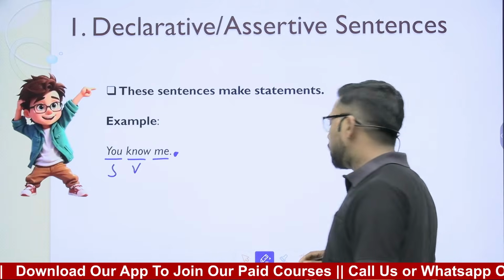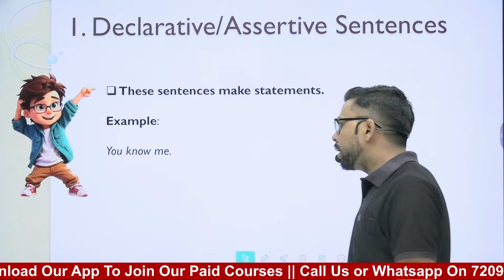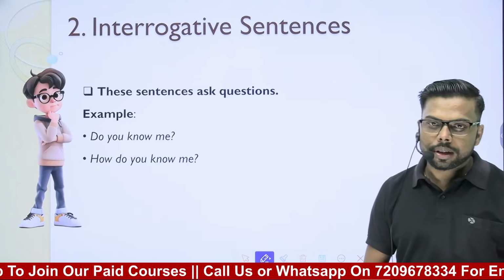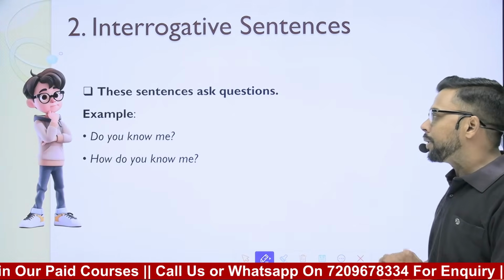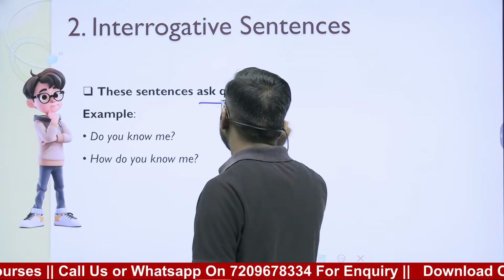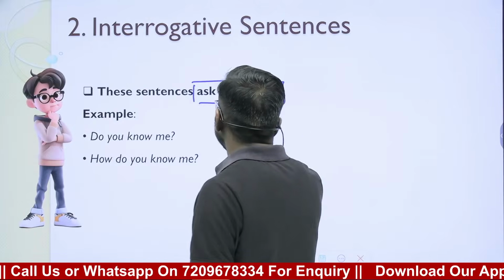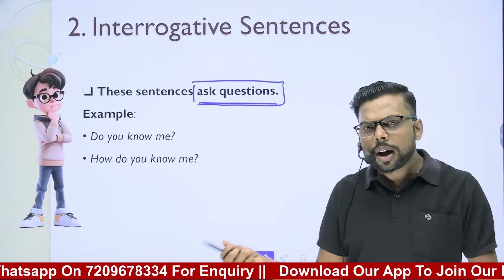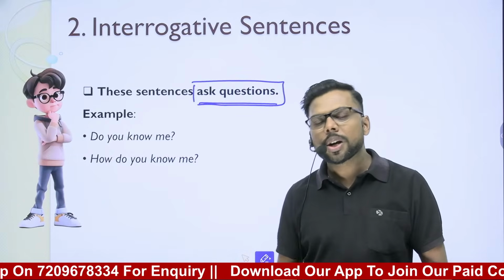So this is called declarative sentence, right? Okay, what is the second type? Interrogative sentences. These sentences ask questions. We use interrogative sentences to make inquiries, ask questions. If you have to ask a question, you will use interrogative sentence.